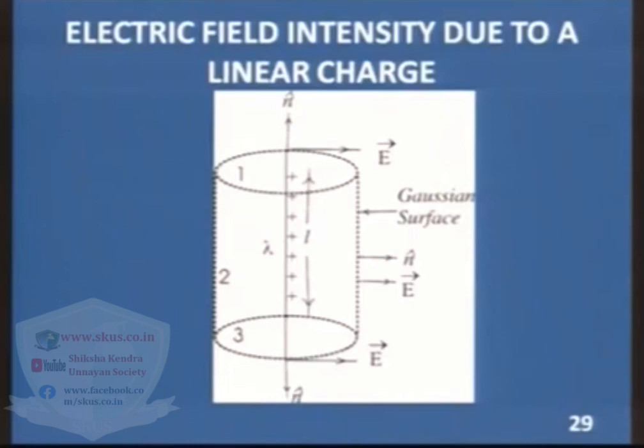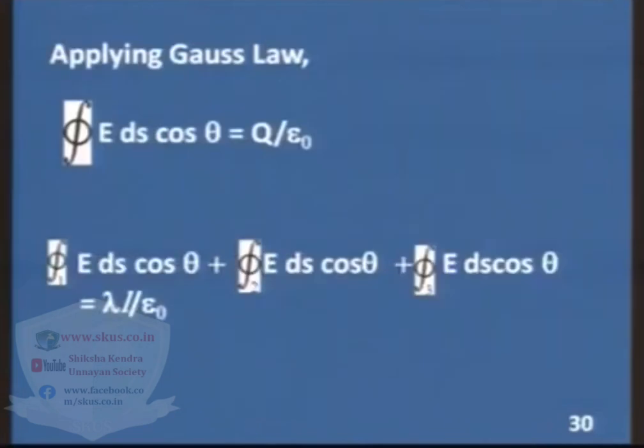One is the first circular face, second is the curved face, and third is again a circular face, and you can draw the direction of electric field on these surfaces and the direction of normal. Here you can find that for circular face 1 and circular face 3, the angle between normal and electric field is 90 degrees. They do not have any contribution to the electric field intensity, it is only due to the curved surface. Here you can apply the Gauss law, integration of E ds cos theta is q upon epsilon naught.